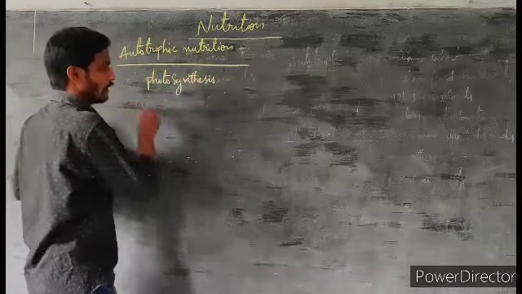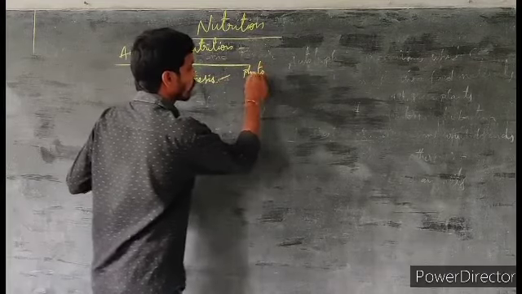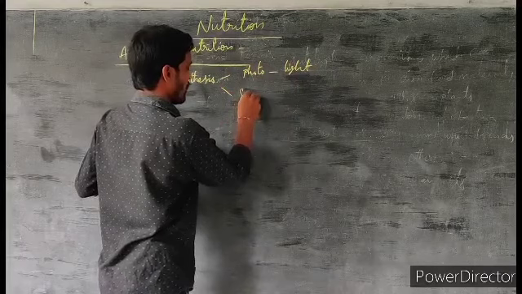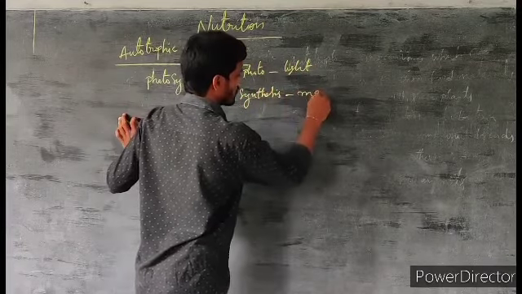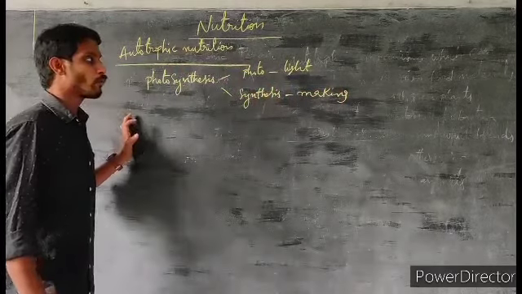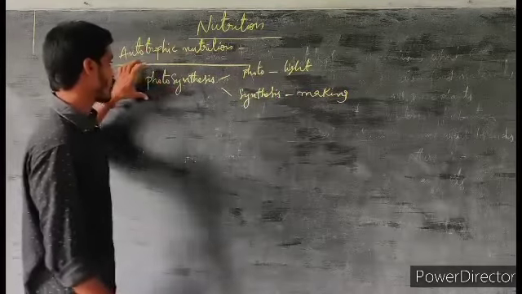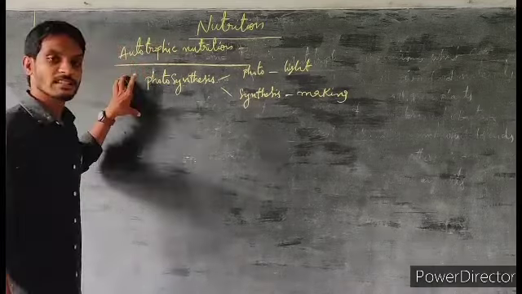Photosynthesis. In photosynthesis, photo means light and synthesis means making. So plants make their own food materials mainly depending on light. That's why this process is called photosynthesis.